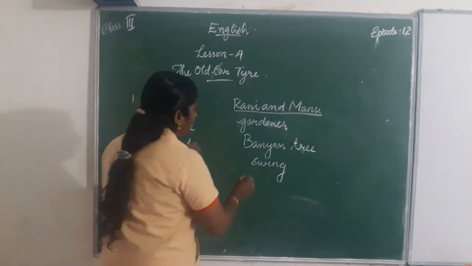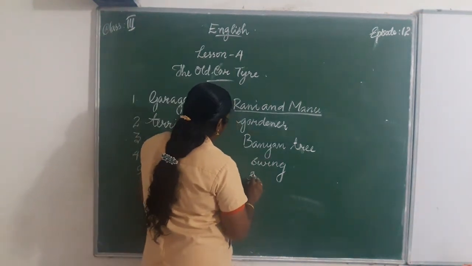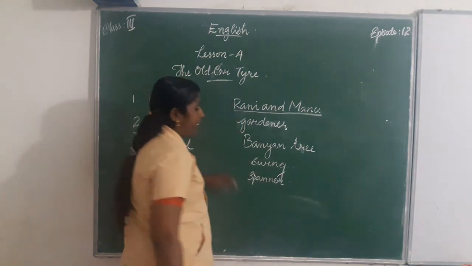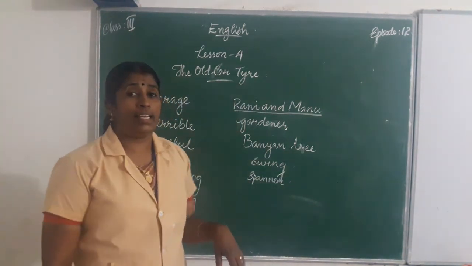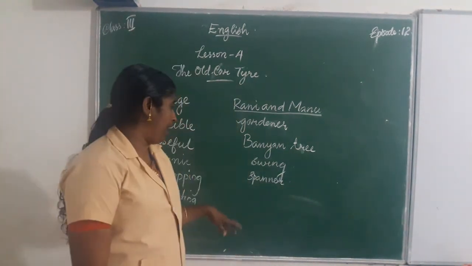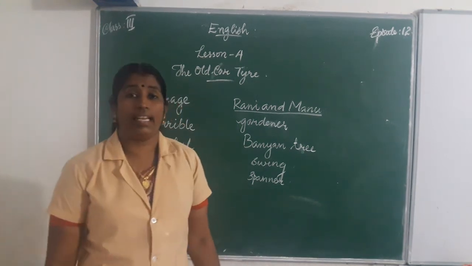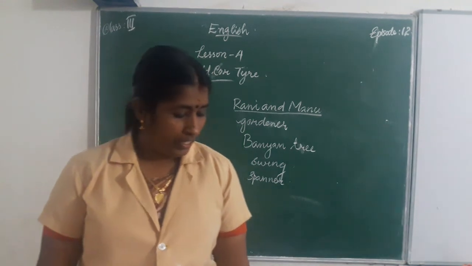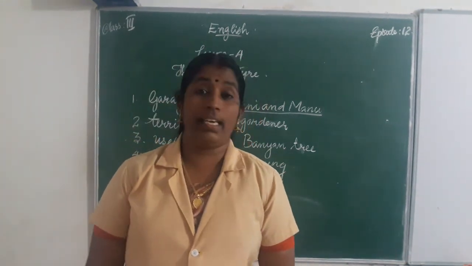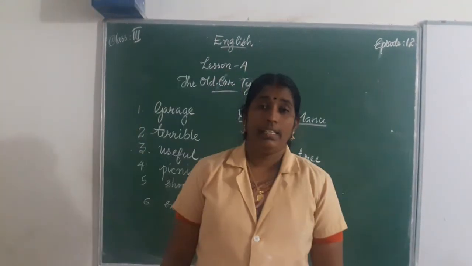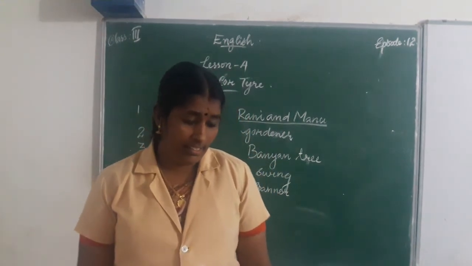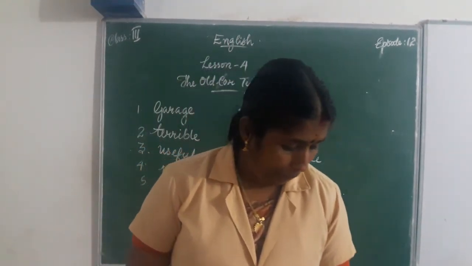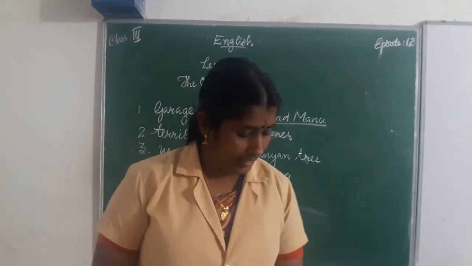Spanner. There is a word spanner. Next word is picnic, we had already written.